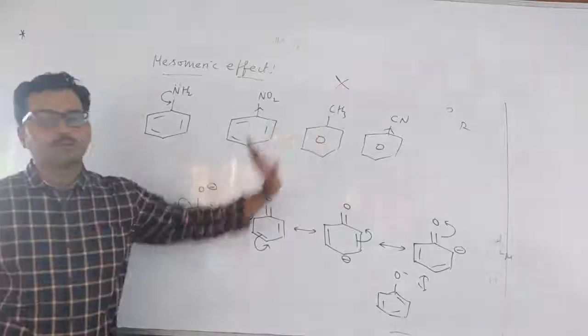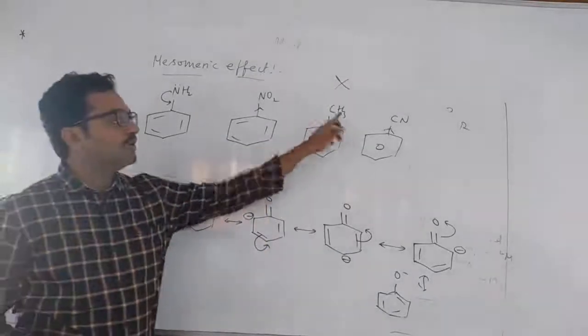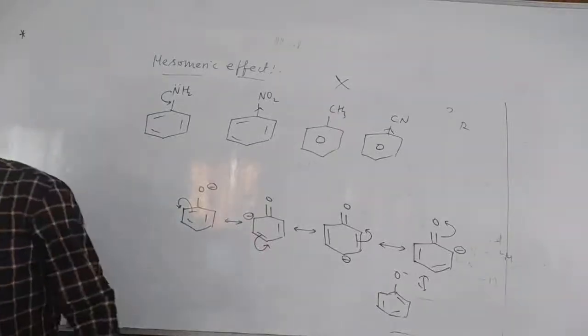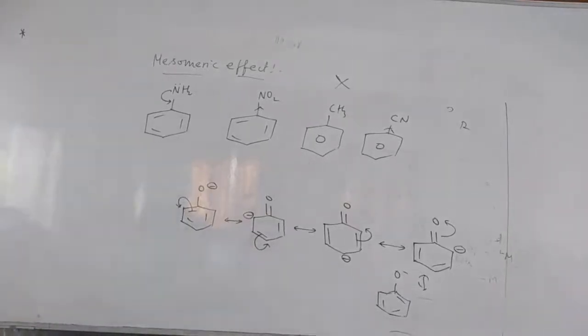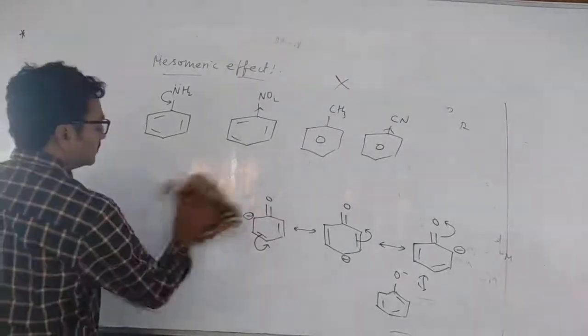Whenever a CH3 group is on benzene, it doesn't show mesomeric effect, only inductive effect and hyperconjugation. So based on these two effects, we will see some examples.